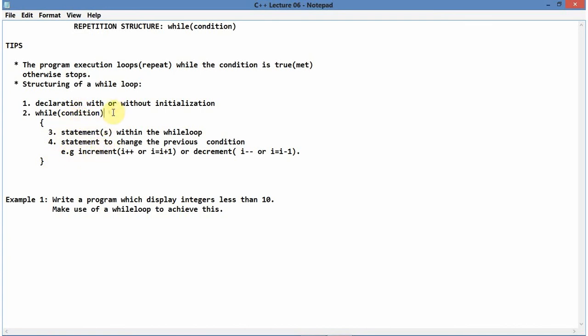So maybe someone might ask, why do we need a program that repeats? Let me just give you a practical example, something more practical as human beings every day. Let's assume you are studying somewhere, facing this chapter, and you say, you know what, I'm giving this chapter 2 hours. Once you said that, you already have a condition.